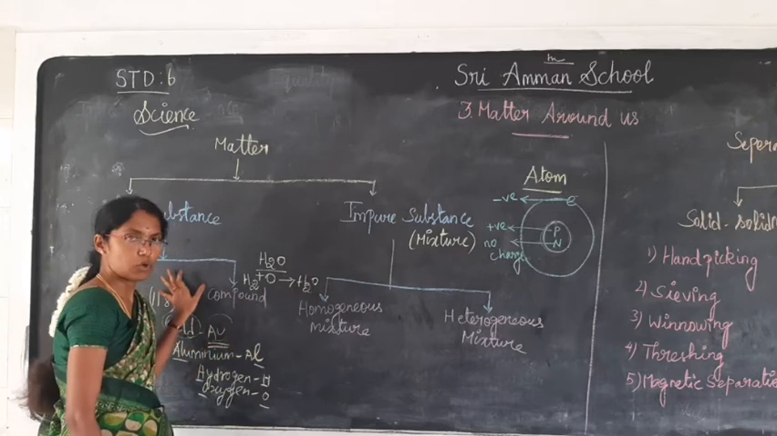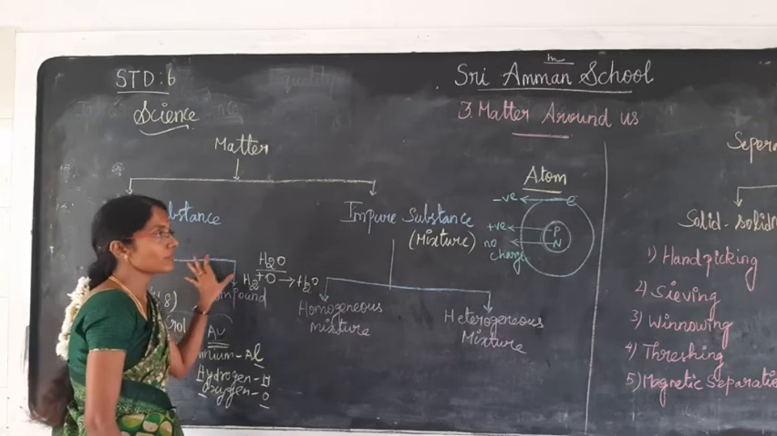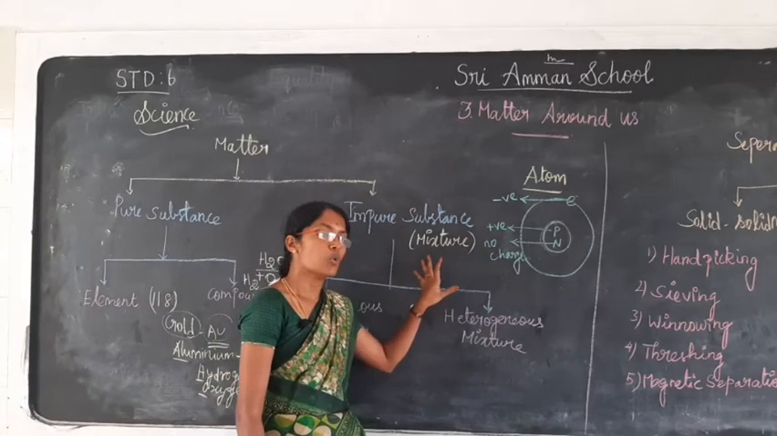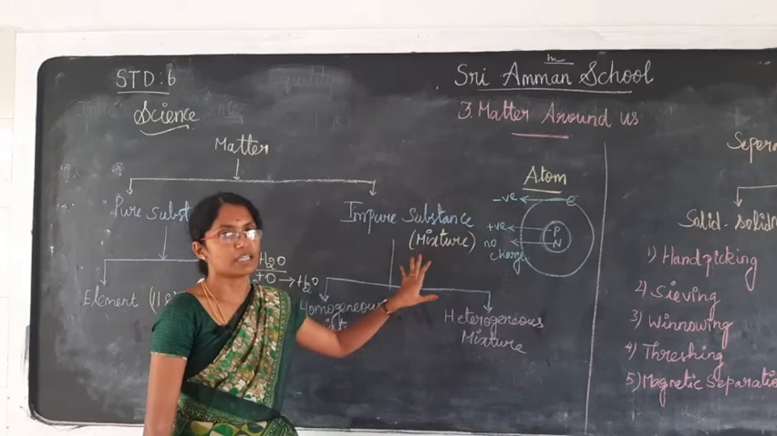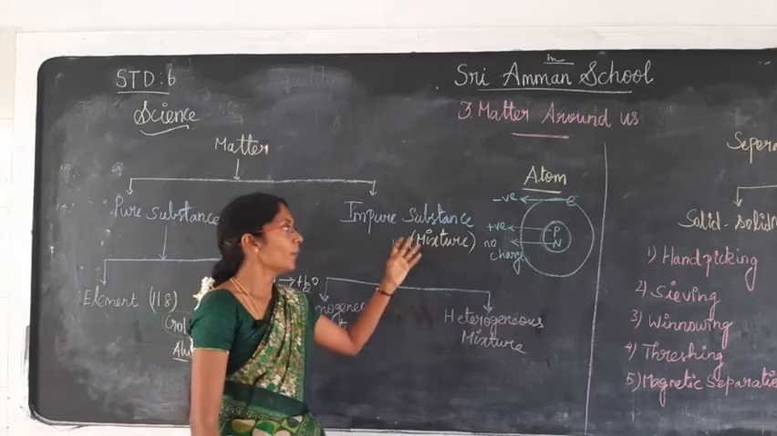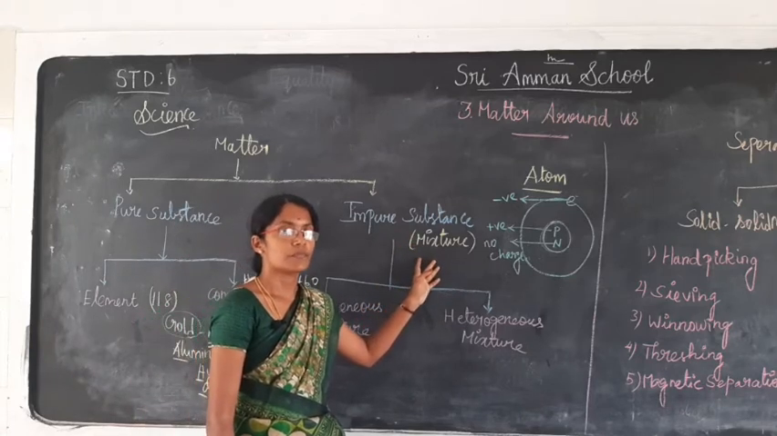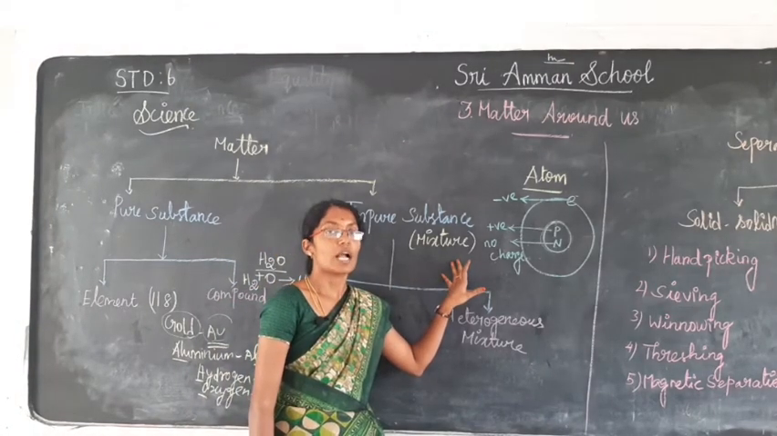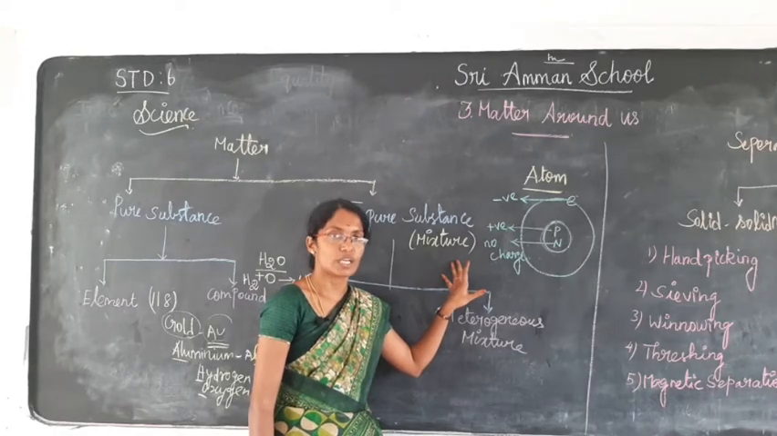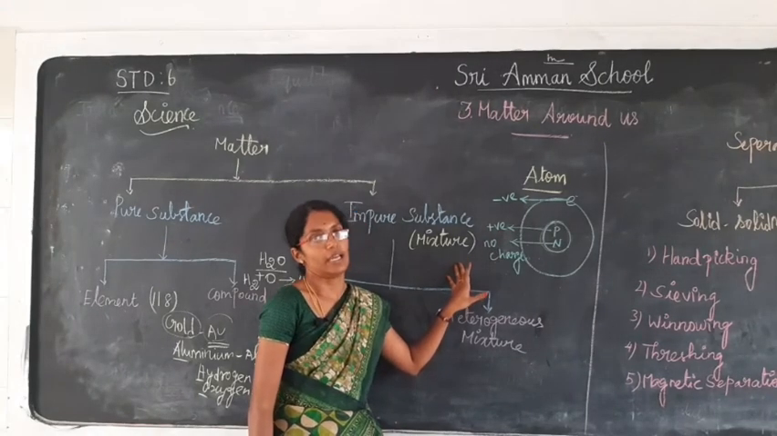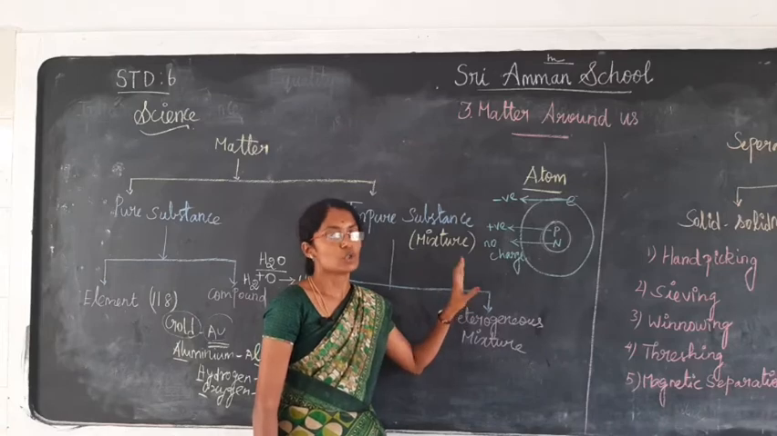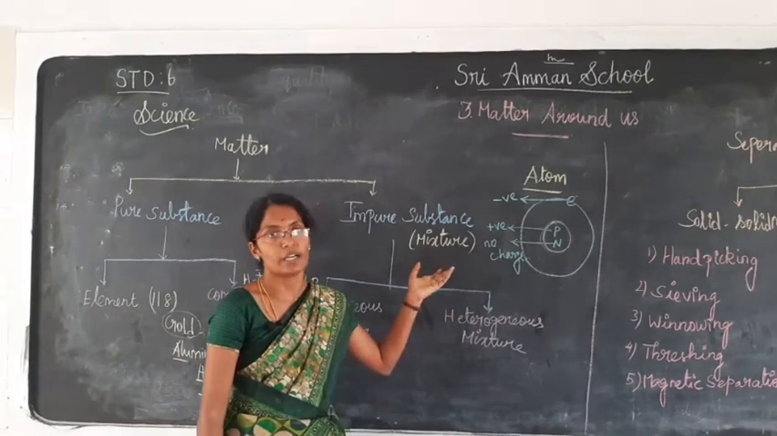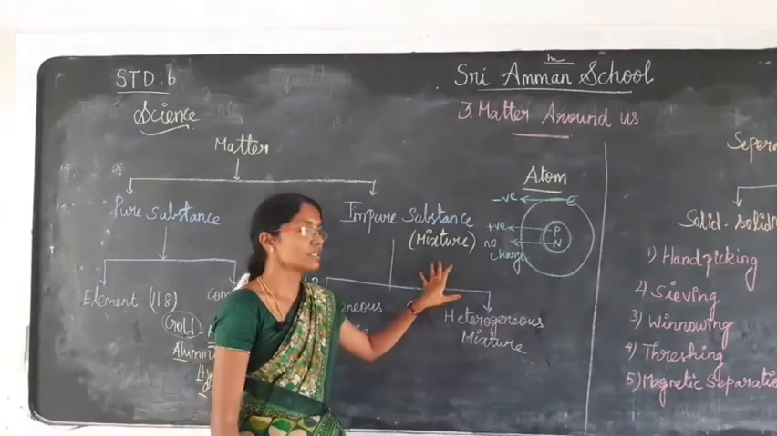Okay, are you clear about pure substance? Next we move on to impure substance. What do you mean by impure substance? Two or more types of particles present in a substance is known as impure substance, a mixture. So what is a mixture? Two or more substances combined to form a single substance in a physical manner. What do you mean by physical manner? There is no fixed proportion, and the substance need not be prepared in a laboratory. That is known as physical manner.